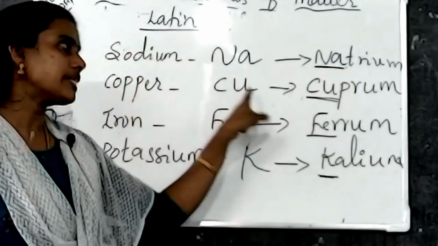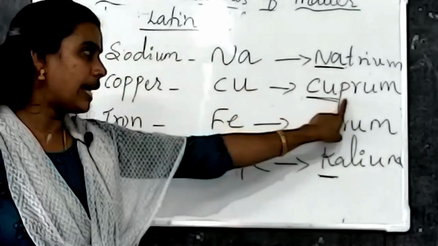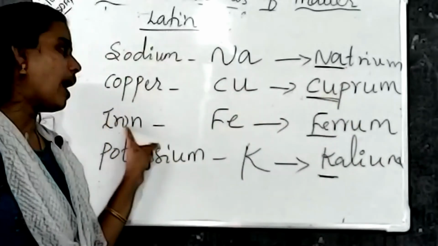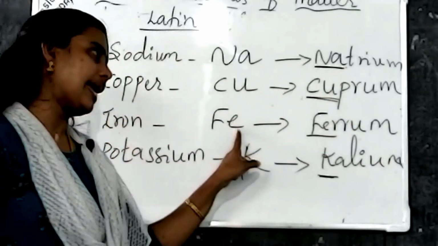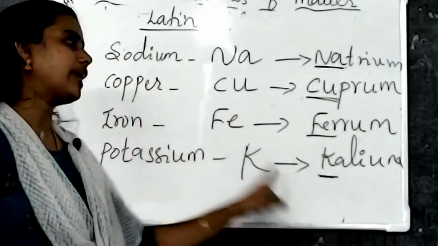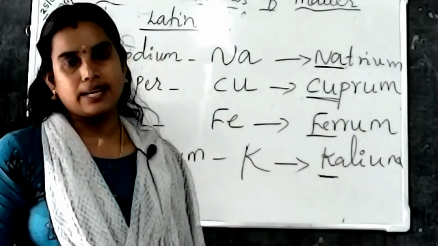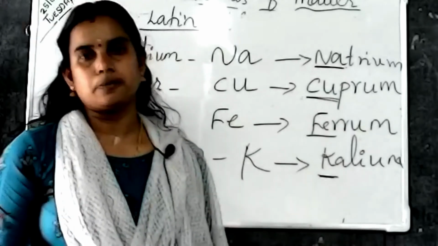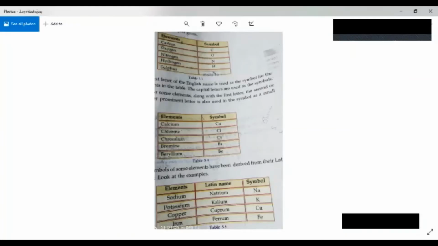Symbol of copper is Cu. It is derived from the Latin name cuprum. Then iron, the symbol of iron is Fe based on ferrum, and potassium K is based on kalium. Now look at this picture. Here in your textbook, some of the elements and their symbols are given.